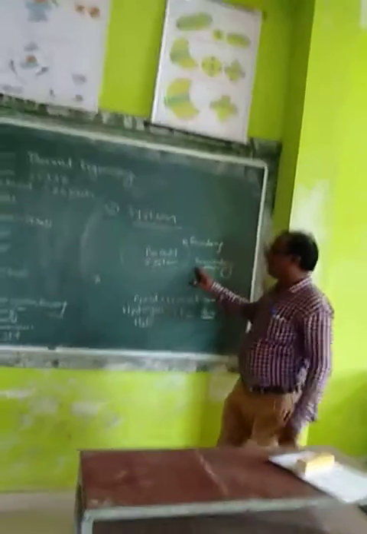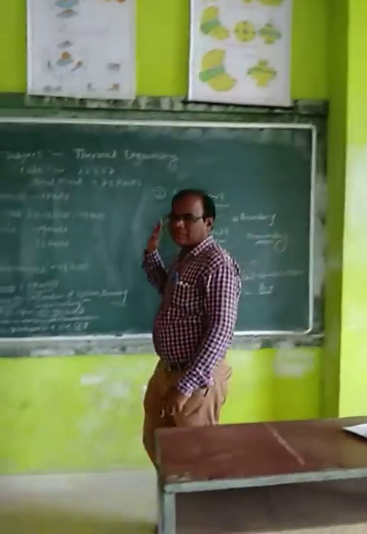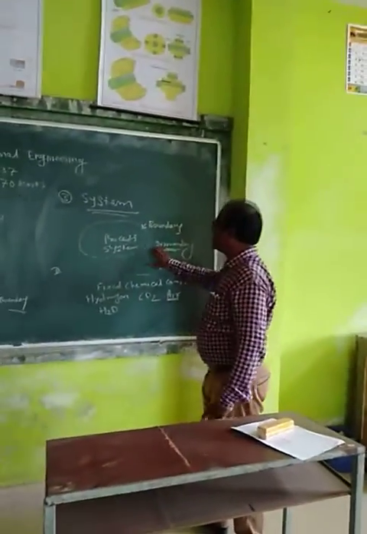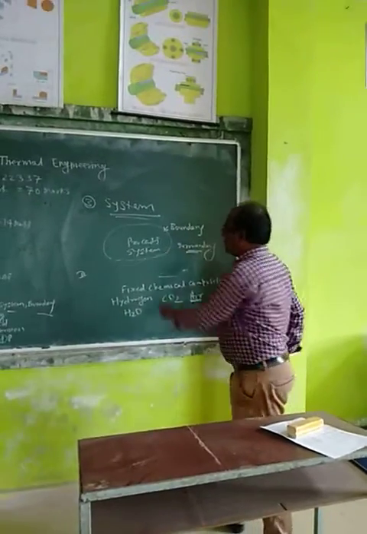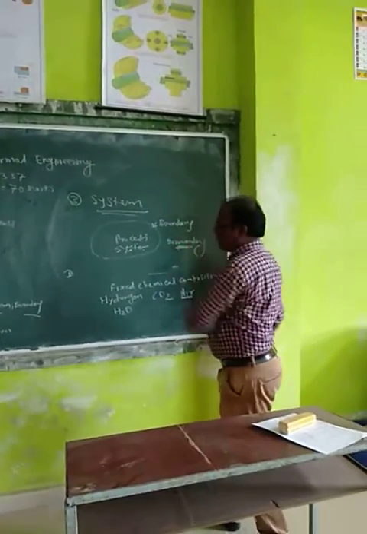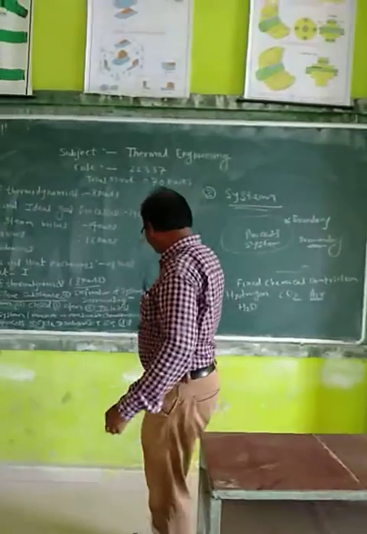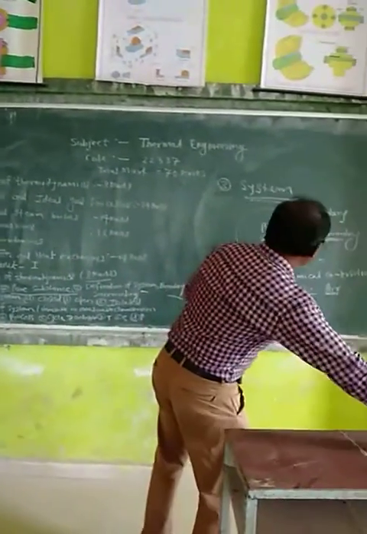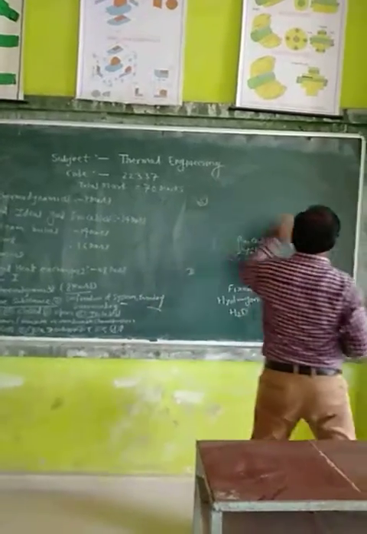So this is simple definition. Please ask for 1 marks, 2 definitions for the 2 marks, 4 definitions for 4 marks, or 3 definitions for the 3 marks. So system, boundary, and surrounding. Now next topic is types of the system. Now next is the type of the system.